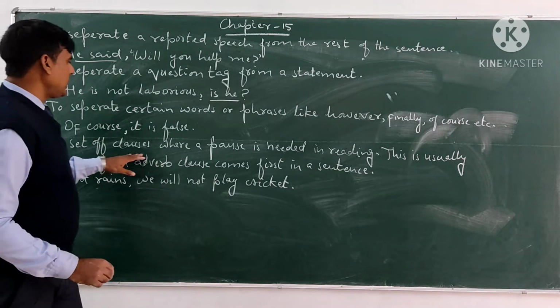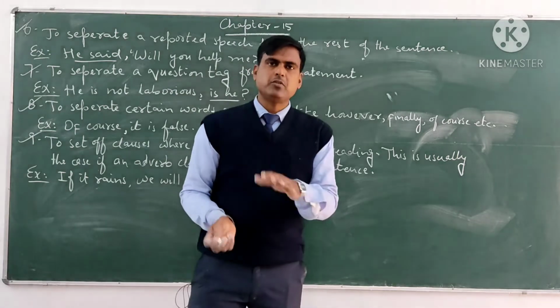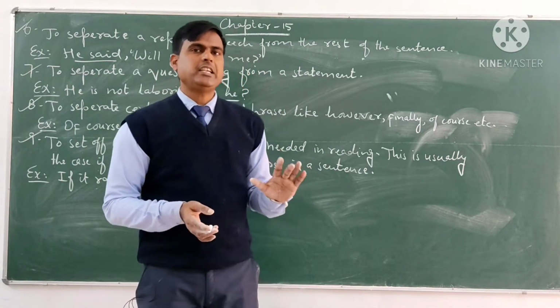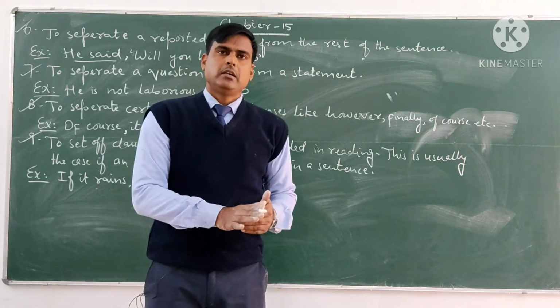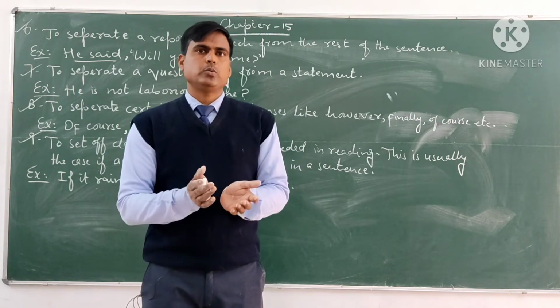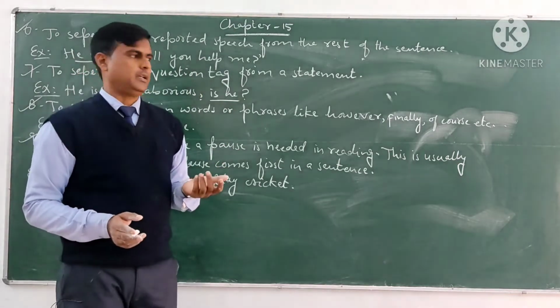Now come to the last one: to set off clauses where a pause is needed in reading. When we are going to read, if there is a pause needed, at that time we use the comma. When we are not going to use a conjunction to join two sentences, two clauses, at that time we use the comma.